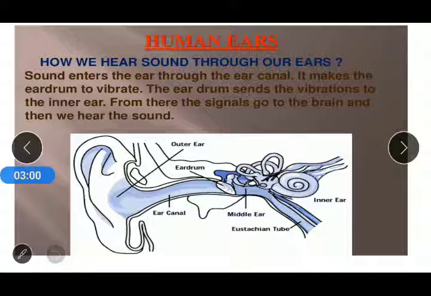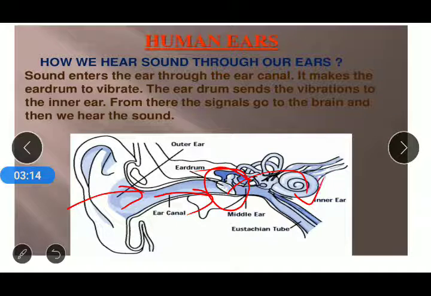It means sound enters from the outer ear, then moves through the ear canal, and it vibrates the eardrum, a stretched membrane-like structure, from where the sound vibrations are sent into the inner ear, and from the inner ear the signals are sent to the brain, and there we are able to hear the sound.